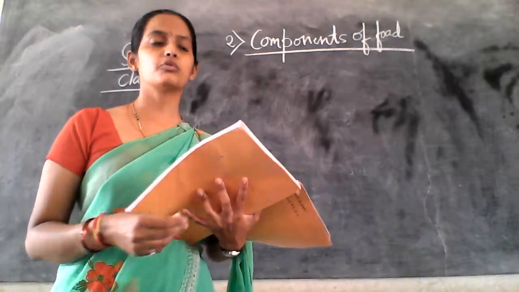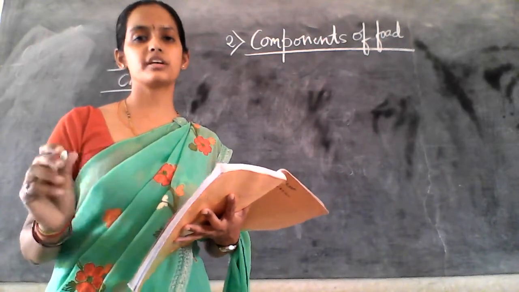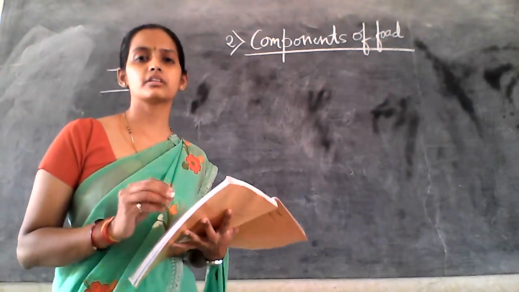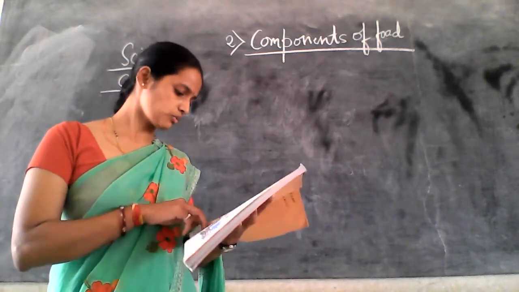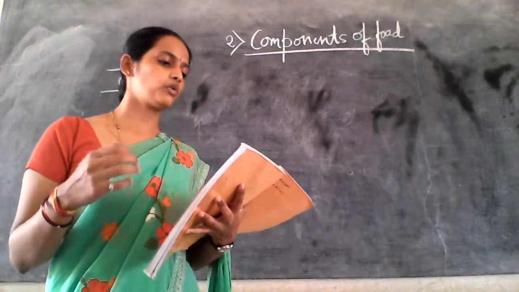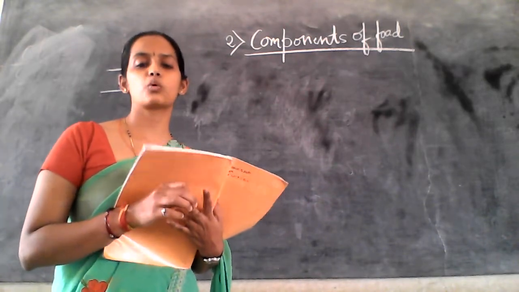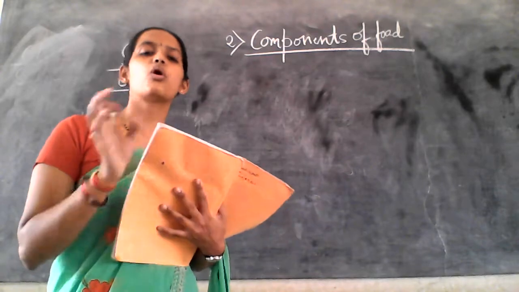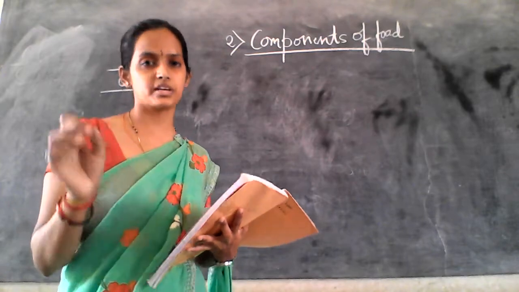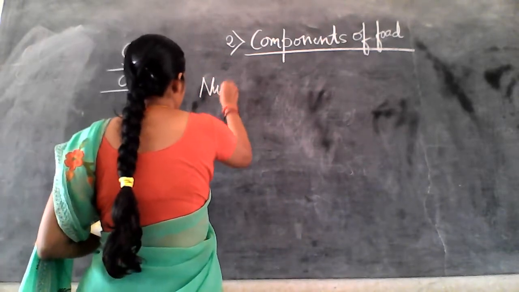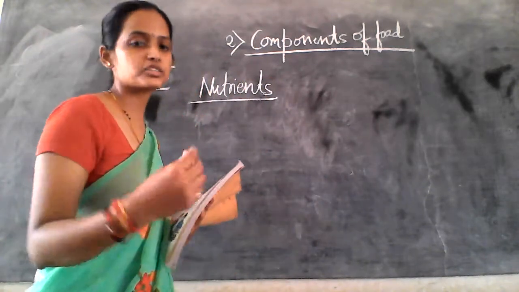Now moving to the further part, on page 9 they have given the term nutrients. So what do you mean by nutrients? They are the components of the food. The components of the food consist of minerals, protein, fats, vitamins. All these are the components of the food, and they are called nutrients. So nutrients are the components of the food.